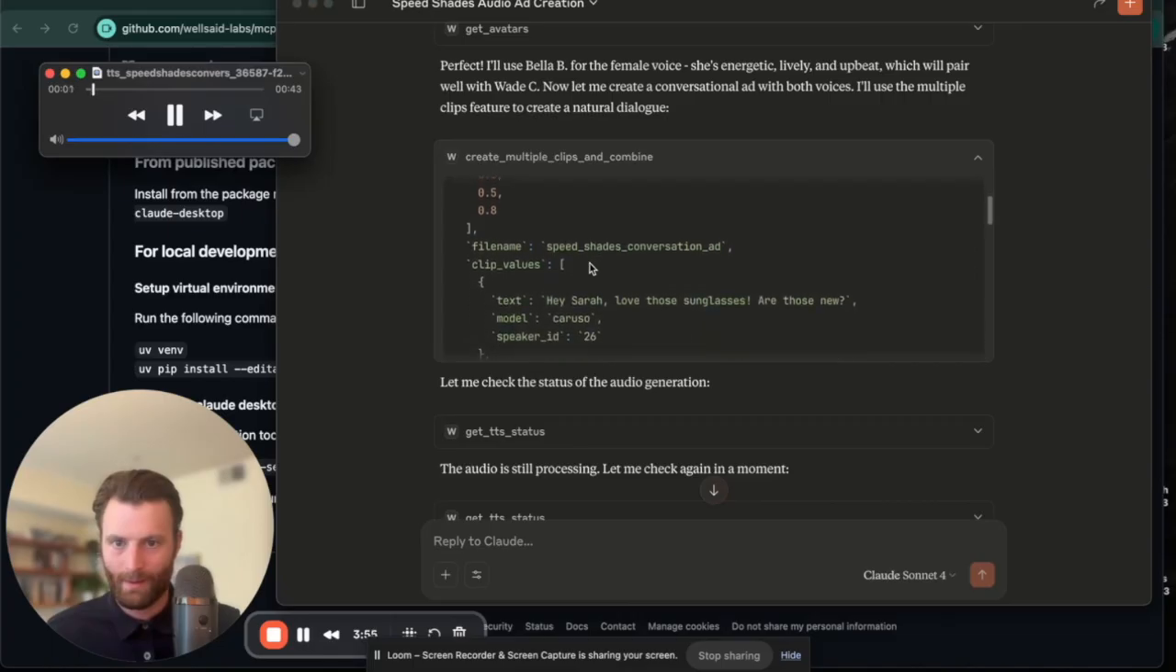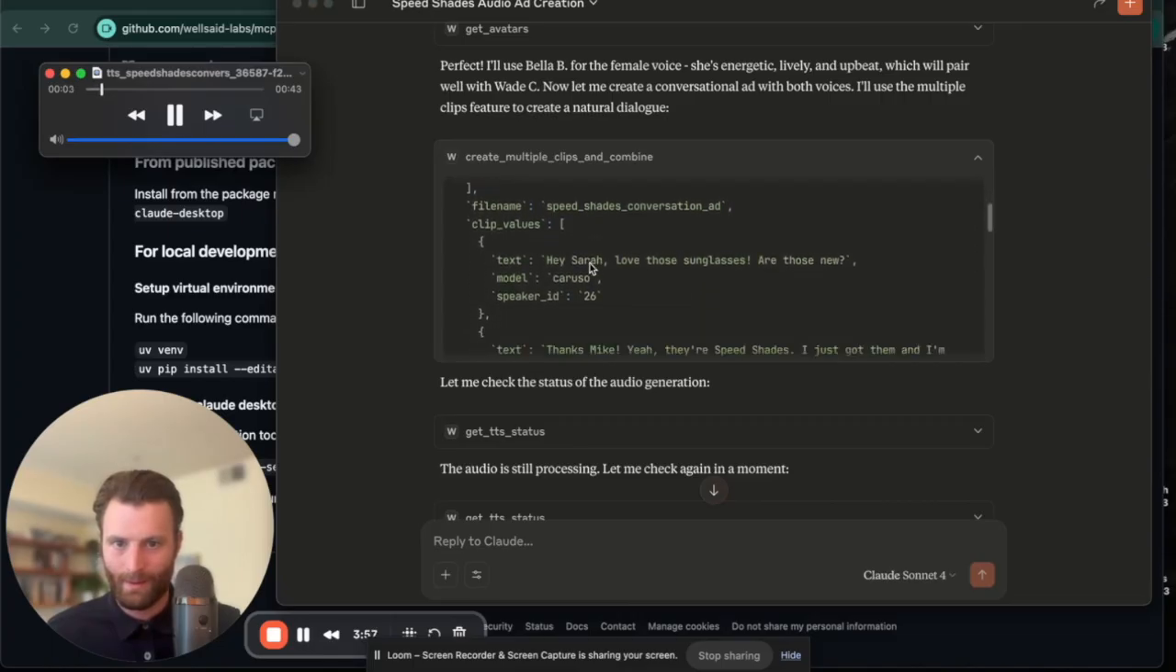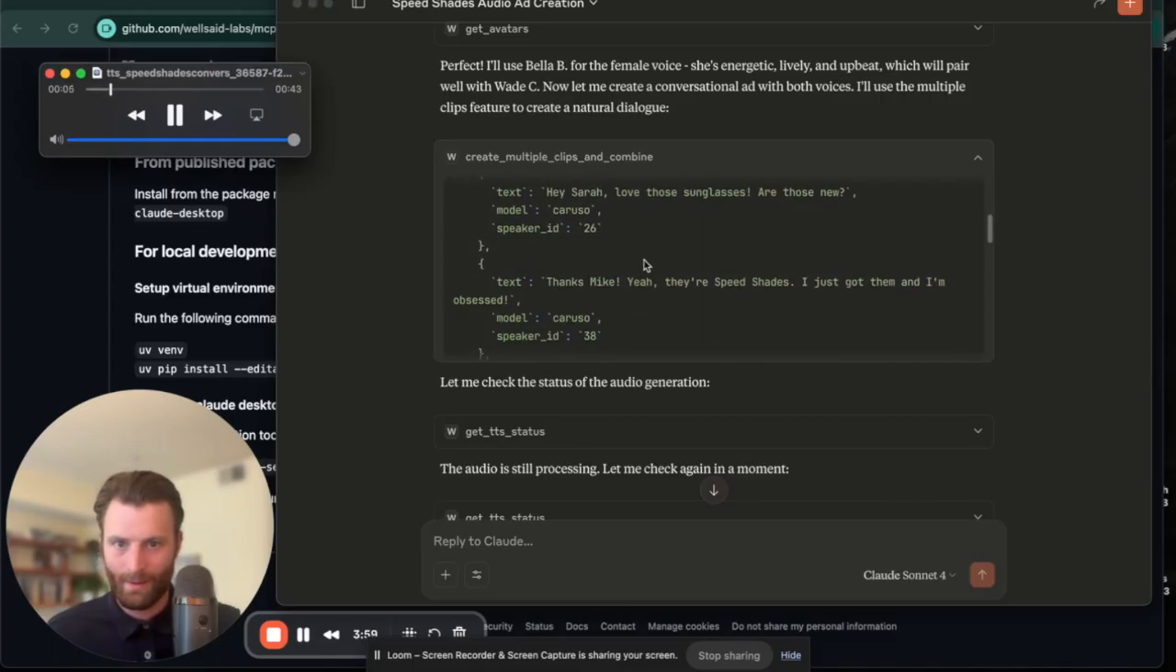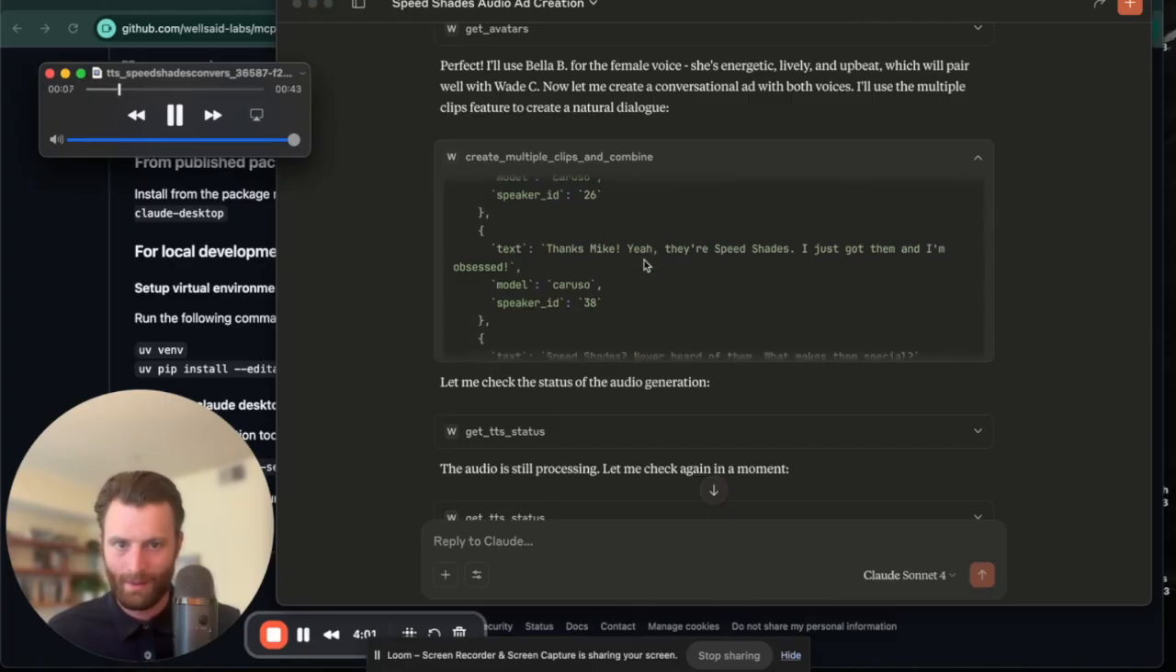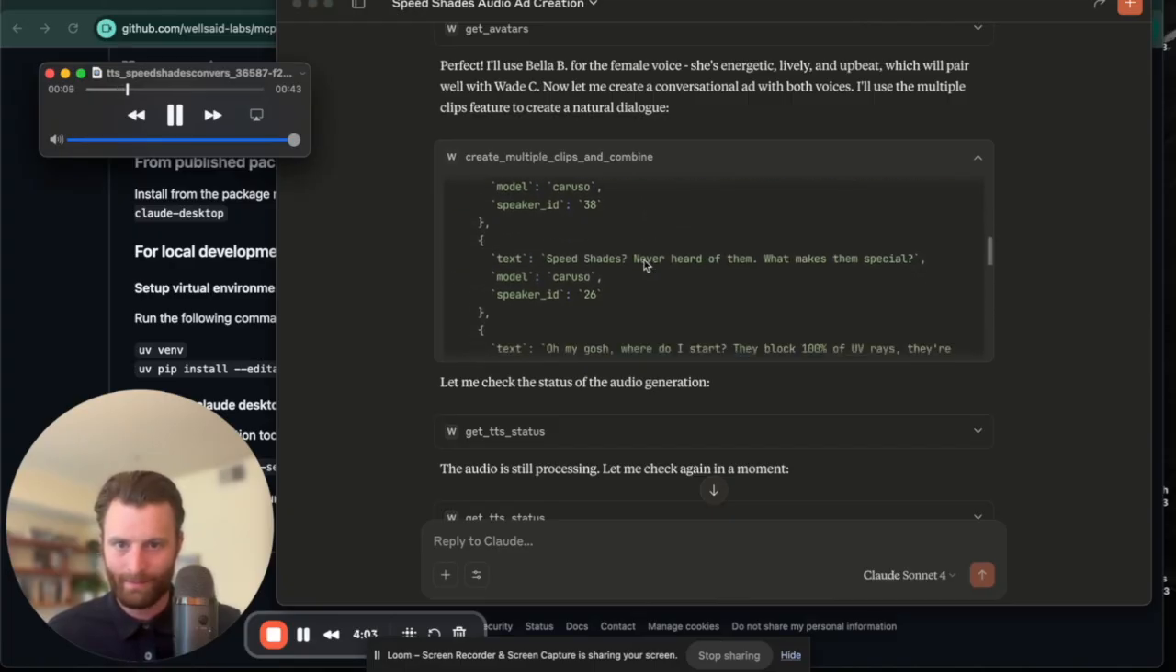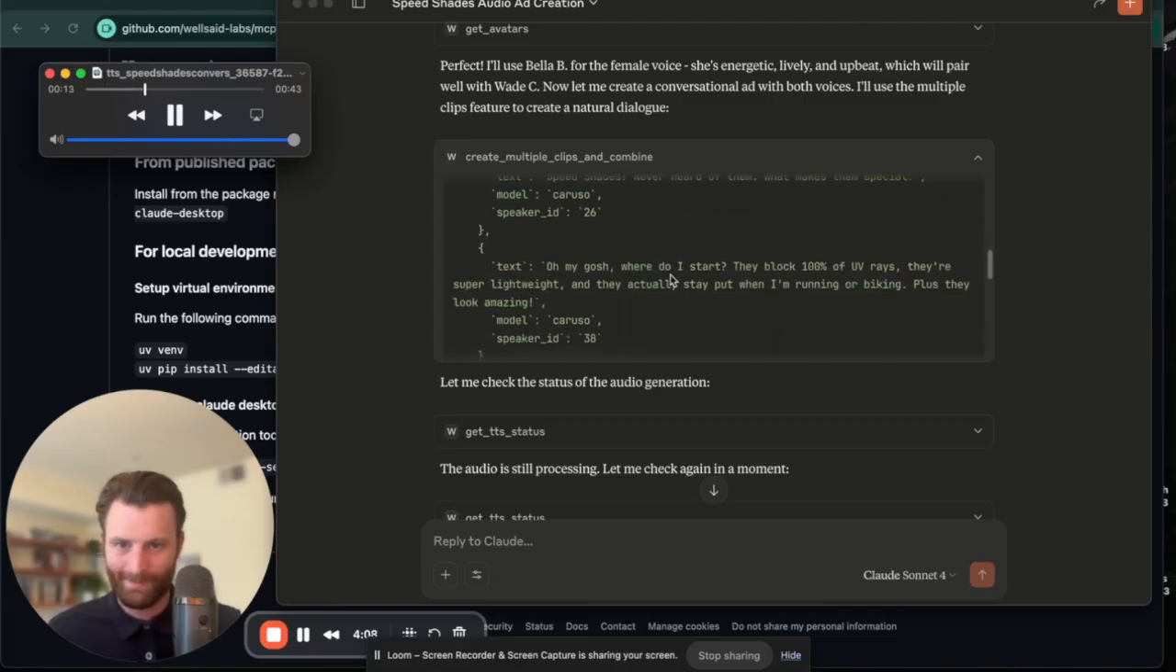Hey, Sarah. Love those sunglasses. Are those new? Thanks, Mike. Yeah, they're Speed Shades. I just got them, and I'm obsessed. Speed Shades? Never heard of them. What makes them special? Oh my gosh. Where do I start? They block 100% of UV rays. They're super lightweight, and they actually stay put when I'm running or biking.